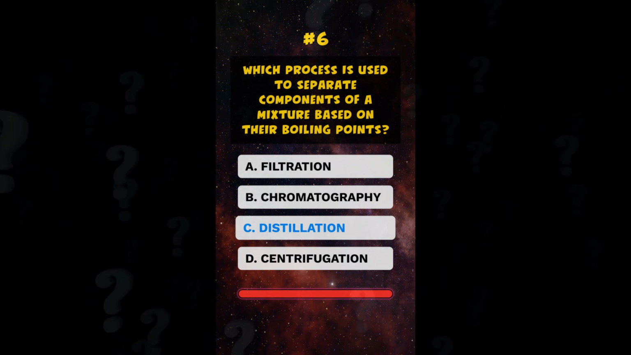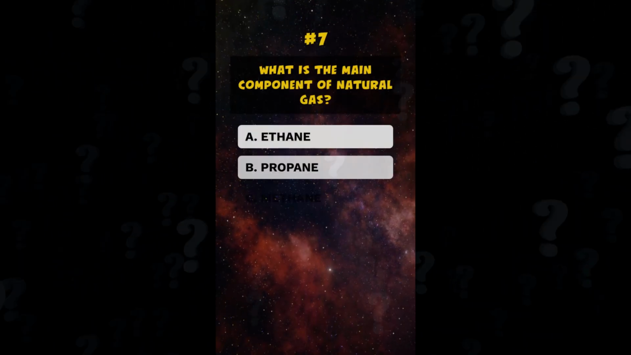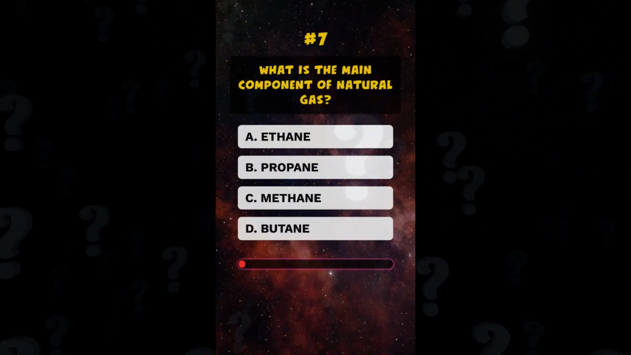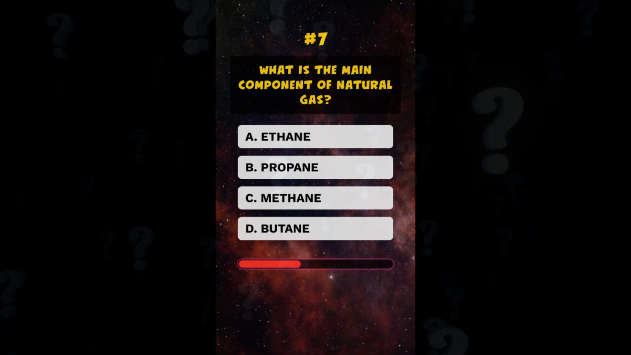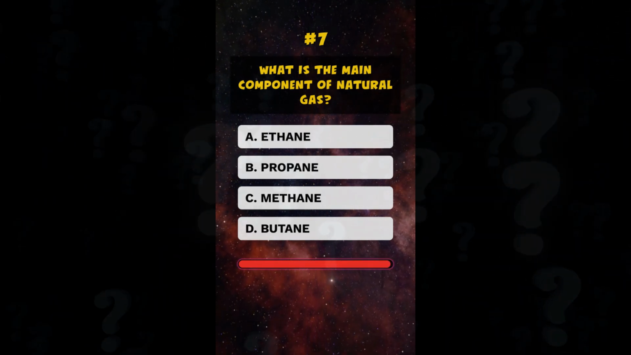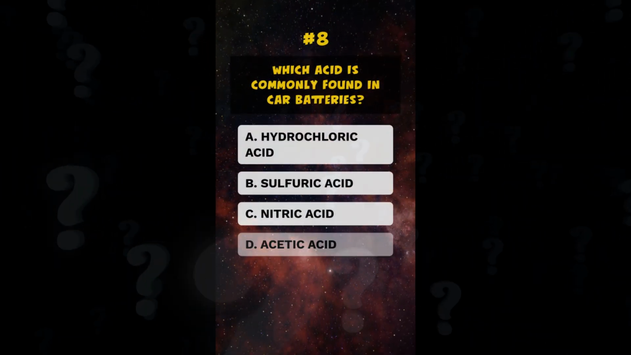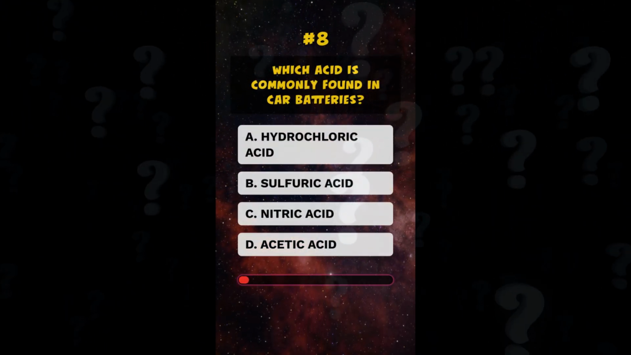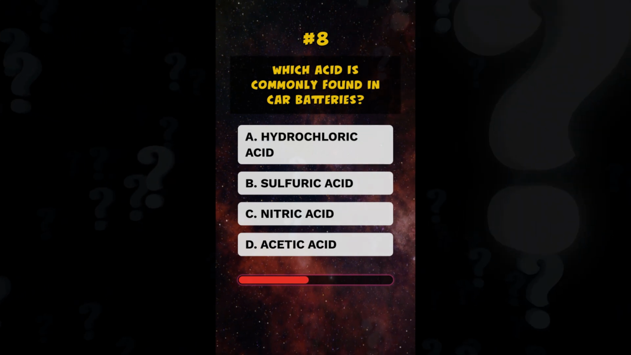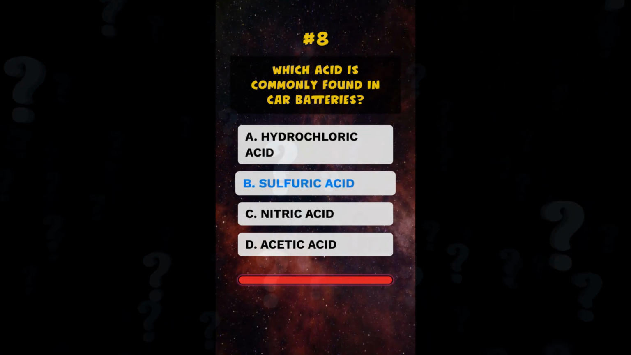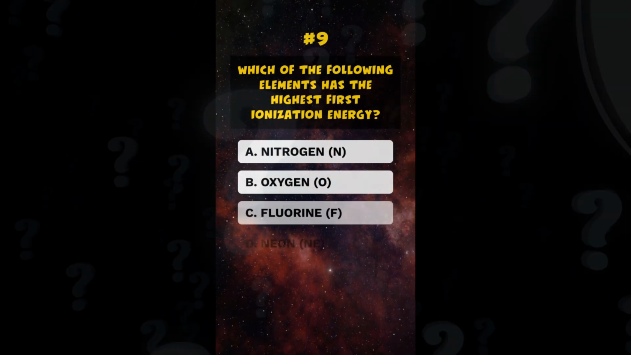C. Distillation. What is the main component of natural gas? C. Methane. Which acid is commonly found in car batteries? B. Sulfuric acid. Which of the following elements has the highest first